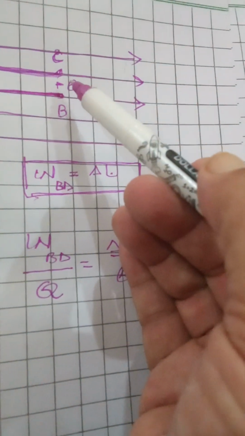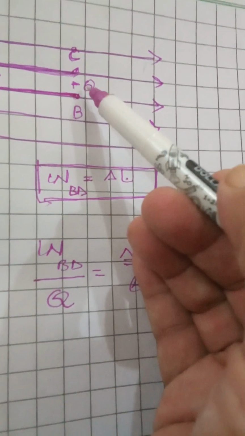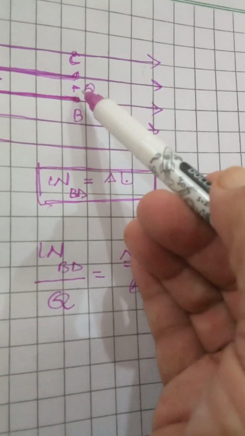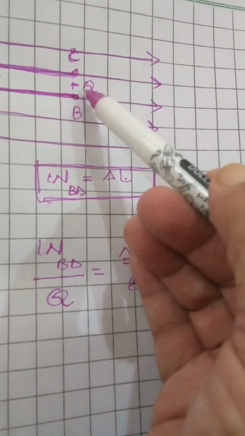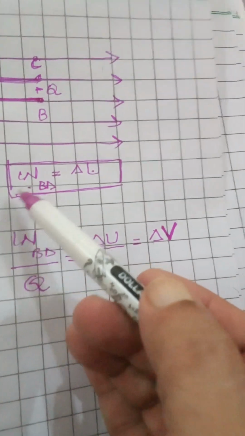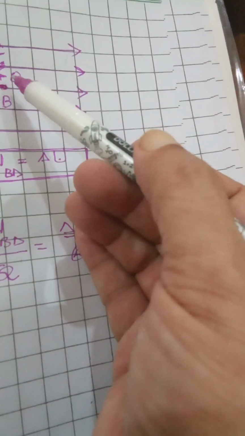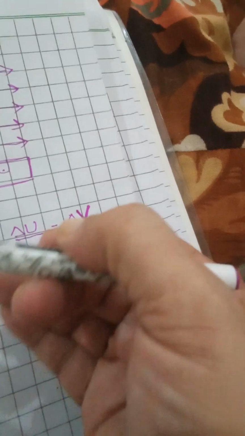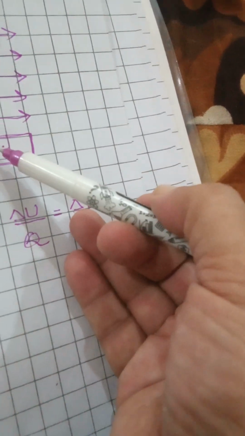But what is the difference? If you increase the magnitude of the charge, do you think the same work will be performed? No. You need more work. Why? The charge is more, so you need more work, more potential energy.